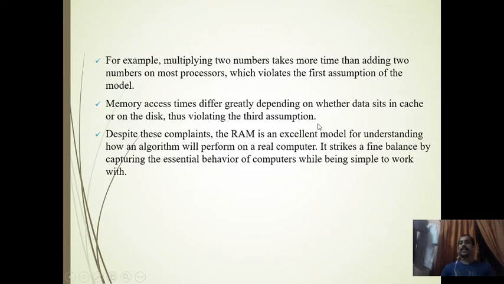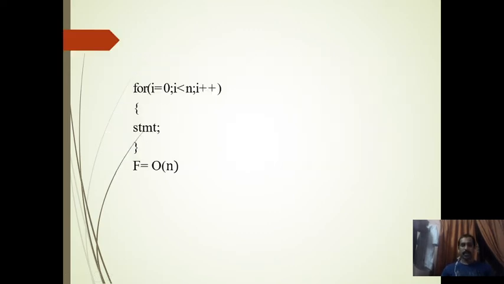Despite these complaints, RAM is an excellent model for understanding how an algorithm will perform on a real computer. It strikes a fine balance by capturing the essential behavior of the computer while being simple to work with. So it's still used because we just want an estimate, not the actual value.